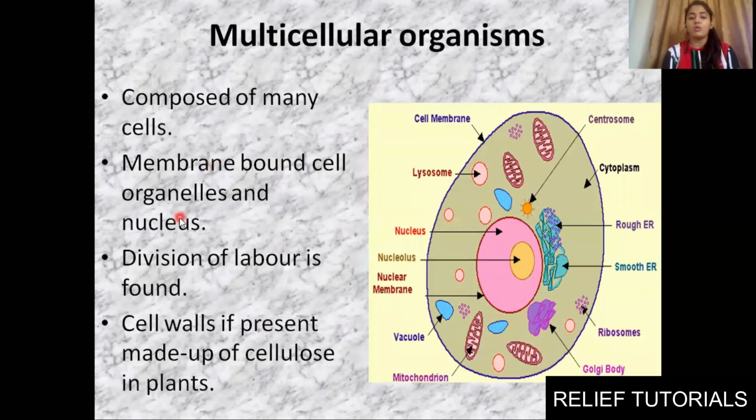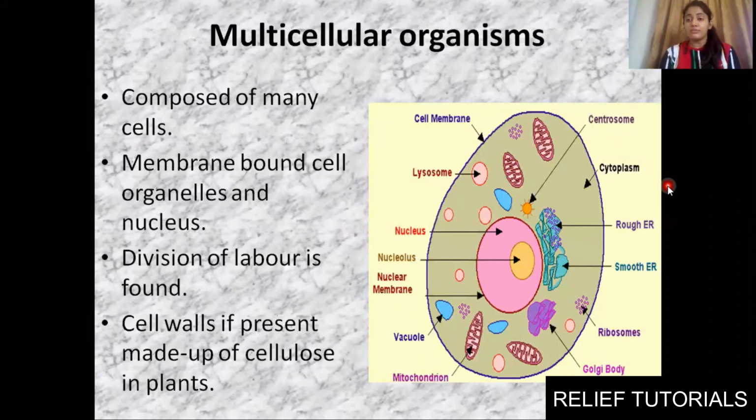Okay, membrane bound cell organelles and nucleus. You can see here the membrane bound nucleus is present, so genetic material will be present inside this part only. Different organelles are also membrane bound: lysosome, mitochondria. They are enclosed by a membrane. Smooth endoplasmic reticulum, rough endoplasmic reticulum, mitochondria, vacuoles. So multicellular or eukaryotic organisms have membrane bound organelles as well as a nucleus.